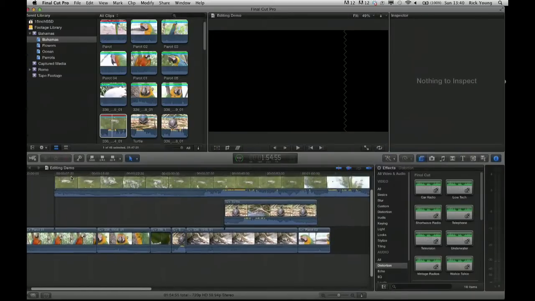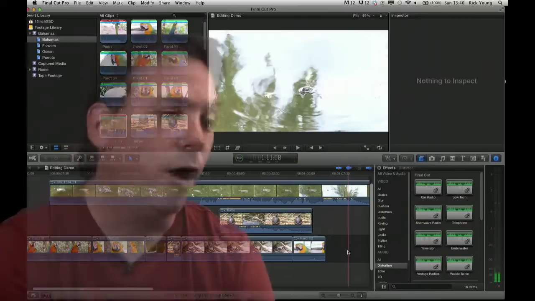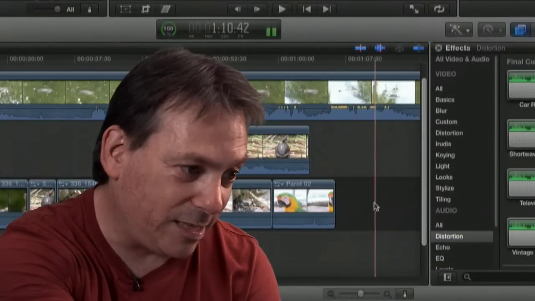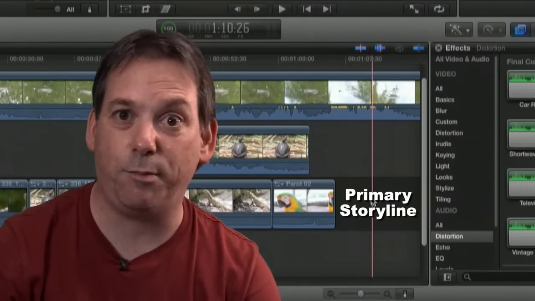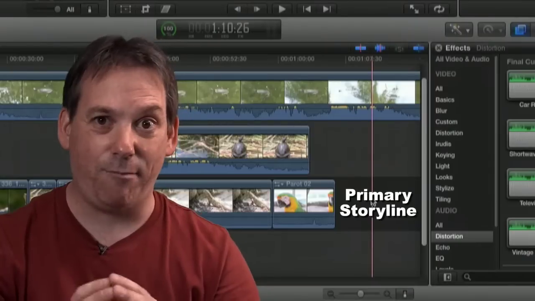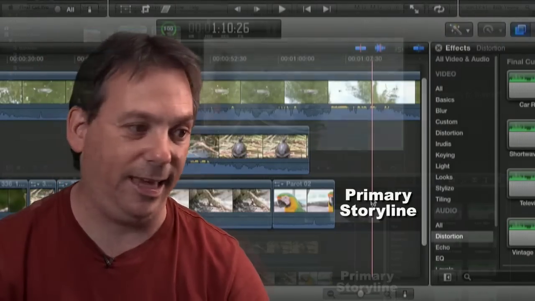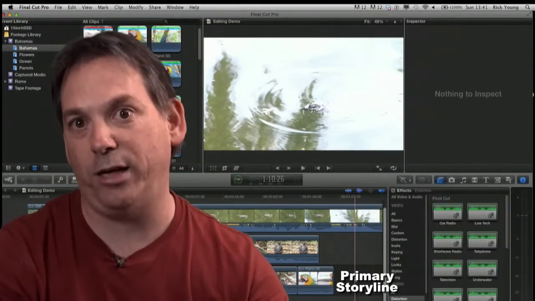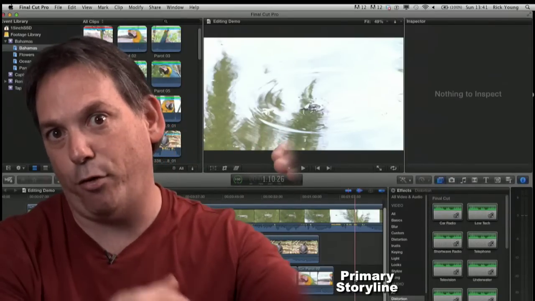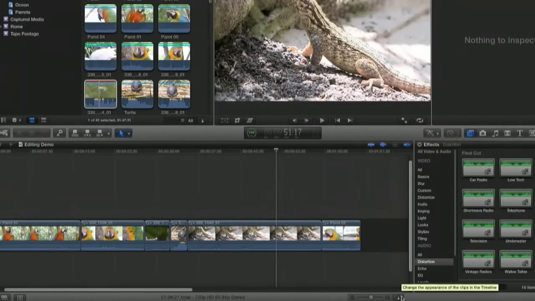And you can see I've now got a connect edit on top of another connected clip. Now anything that exists in this area here, which is basically defined by a dark grey strip, that's called the primary storyline. The primary storyline is basically where you do your main edit. That's the main edit that takes place. Everything from the primary storyline up is secondary to the edit. But the fact is your main edit takes place in the primary storyline, and then all the bits you add, be it audio, be it video, can be added on top or below. Or you can choose to edit direct into the primary storyline. The choice is yours. It's important how you actually display your clips in the timeline.